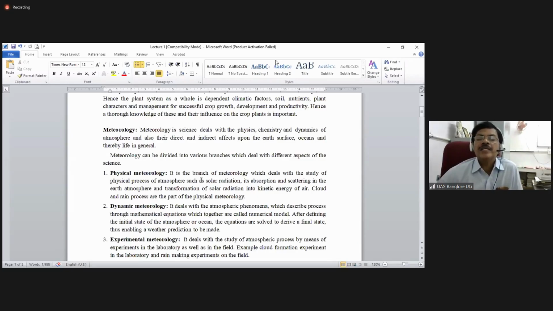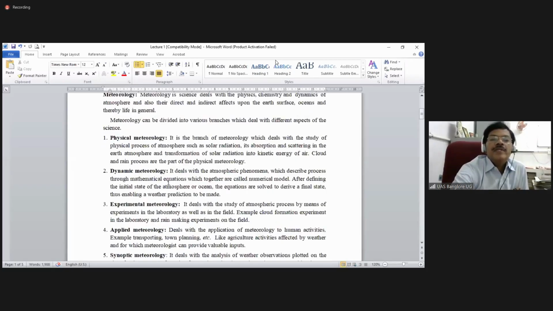So indicating that each and every plant has to absorb more light so that there will be more transformation of the photosynthetic surface area. So indicating that the solar radiation and also its absorption by the earth surface and the plant is an important effect. Then coming to the other branch, dynamic meteorology.